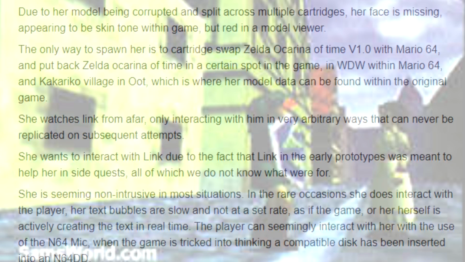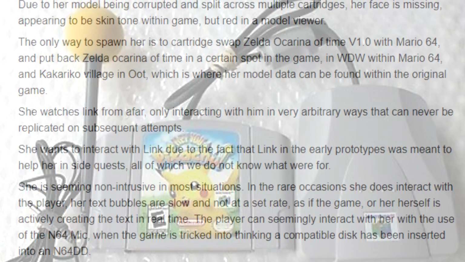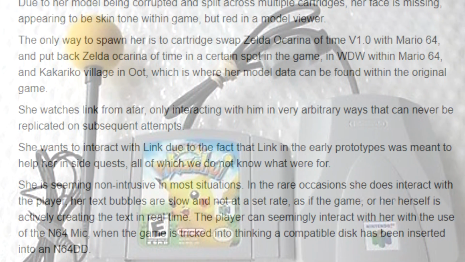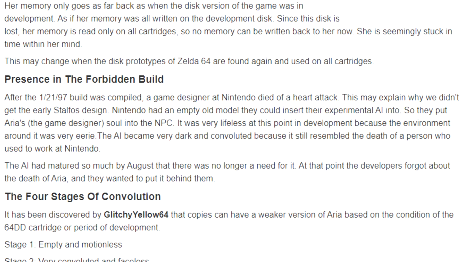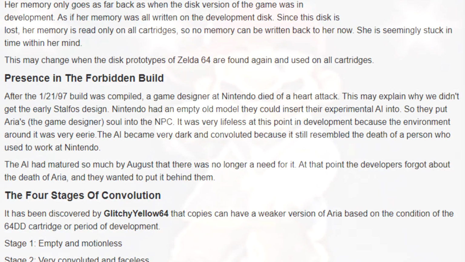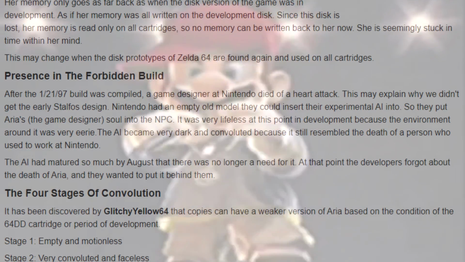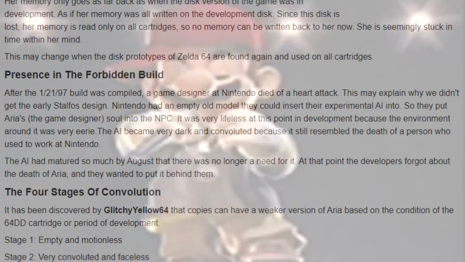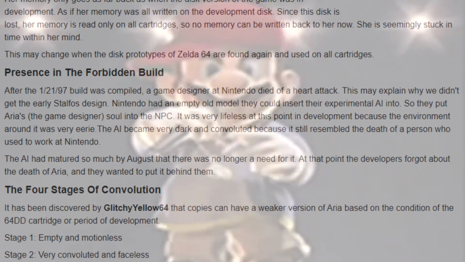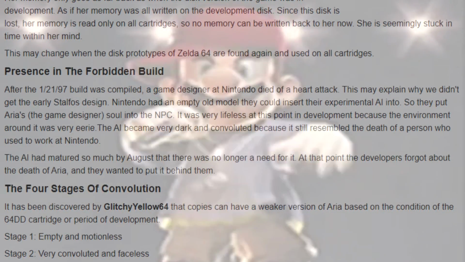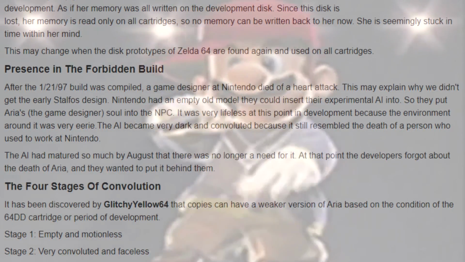The player can seemingly interact with her with the use of the N64 mic when the game is tricked into thinking a compatible disc has been inserted into a Nintendo 64 DD. Her memory only goes as far back as when the disc version of the game was in development, as if her memory was all written on the development disc. Since this disc is lost, her memory is read only on all cartridges, so no memory can be written back to her now. She is seemingly stuck in time within her mind. This may change when the disc prototypes of Zelda 64 are found again and used on all cartridges.